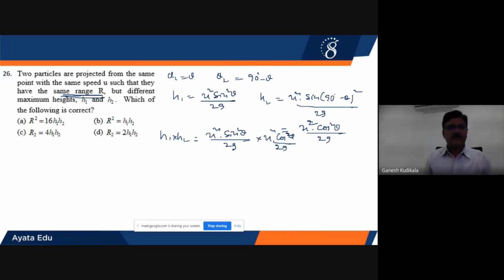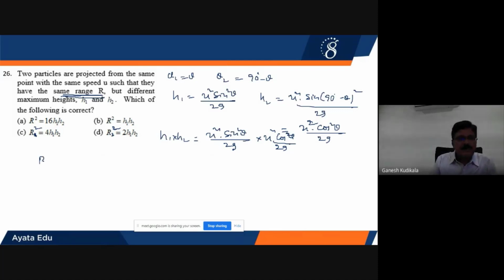Now the other options are in terms of R square, so the 2 should not be here, it should be on the top, as a superscript. This is R square. R square will be equal to 16 H1 H2, and so on.